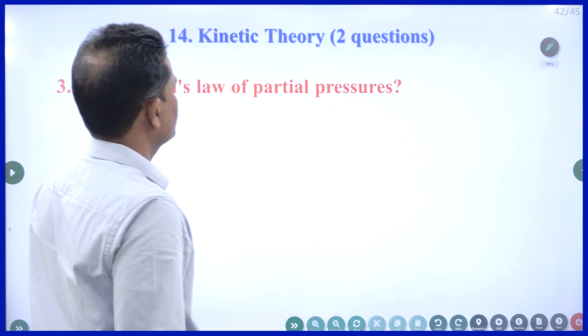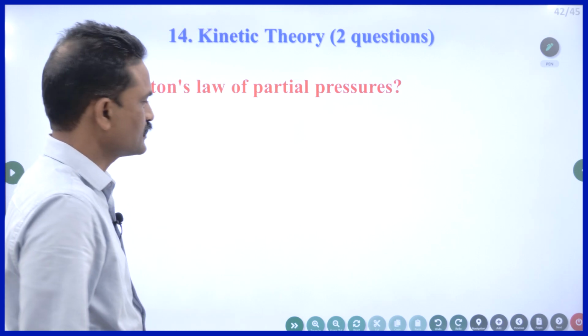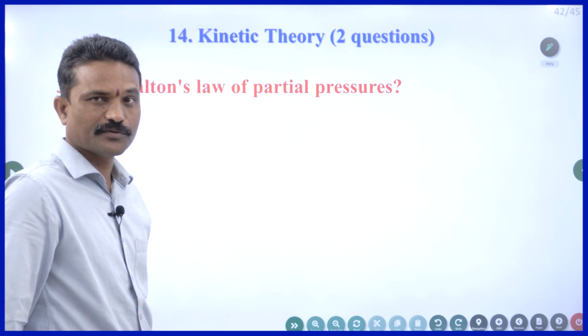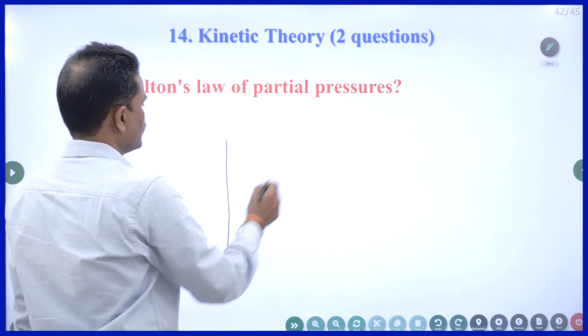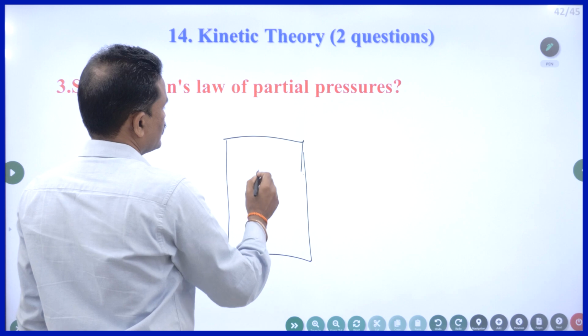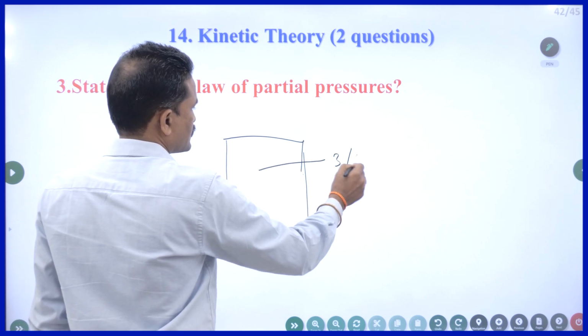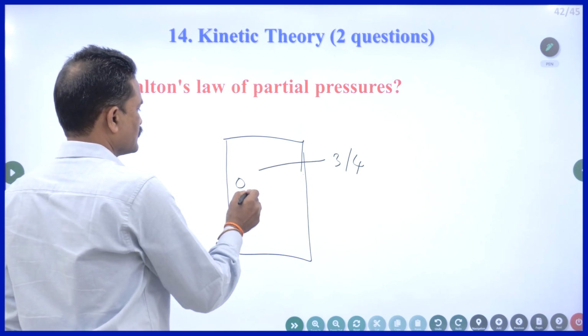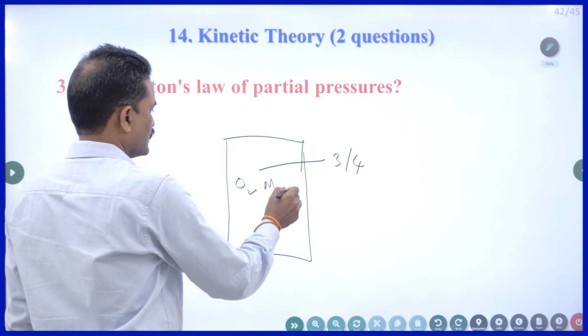State Dalton's law of partial pressures. It's a pure question of chemistry. Suppose I have a cylinder, and in this cylinder I am taking some 3 or 4 gases, let us say oxygen, nitrogen, helium.